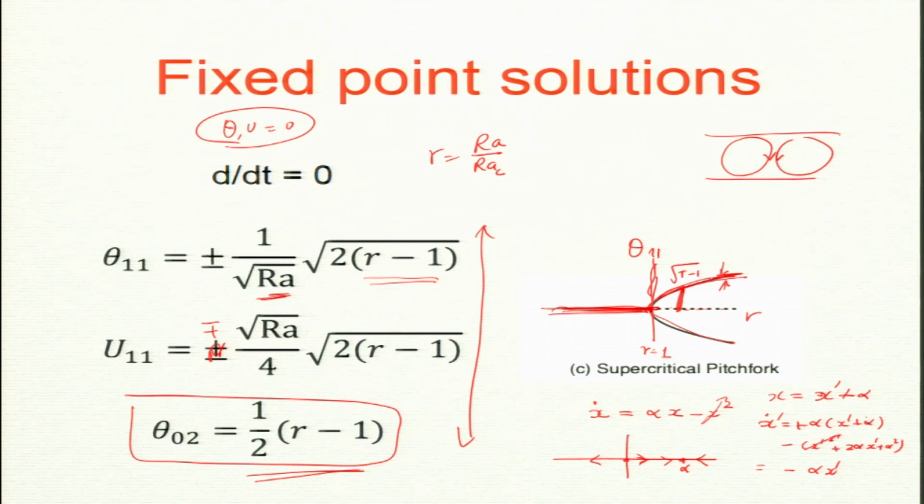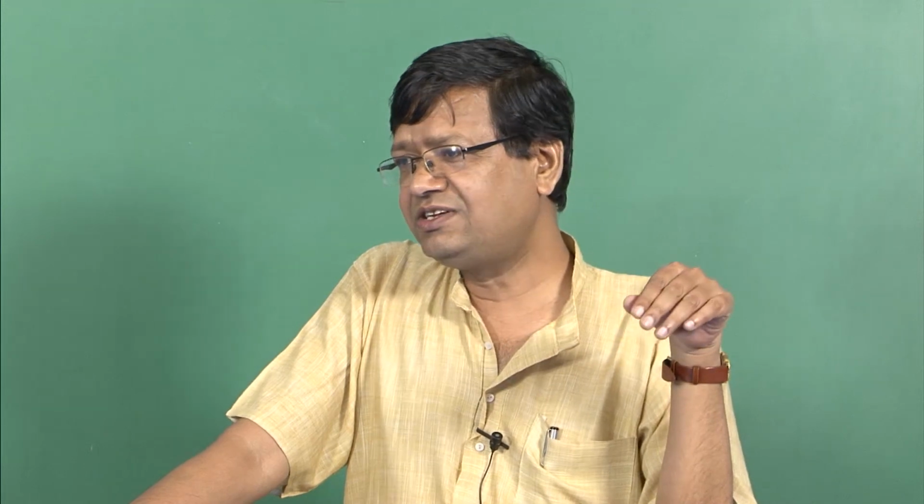Any mode gets energy from thermal convection. It can lose energy by nonlinear transfer, it gives to somebody, and it can lose by dissipation. So, a fixed stable solution means they all balance.